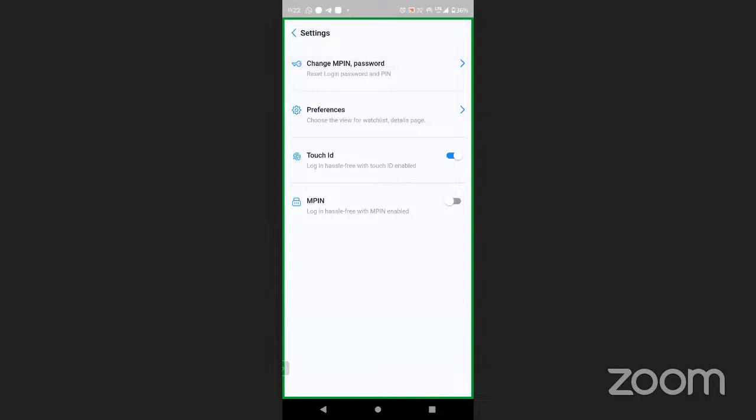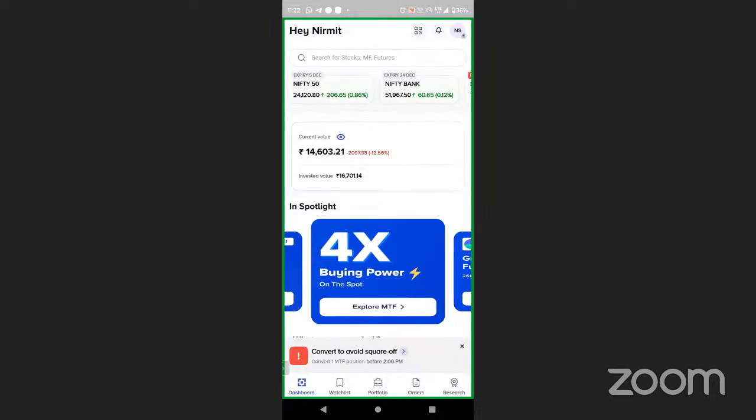On the same device I can add up to 5 logins. So if I have 4 or 5 family members' accounts, I can enable this. Once you enable Touch ID, the way you unlock your mobile with touch, you can log in to your application. The same way we use a 4-digit PIN for unlocking our mobile, you can unlock your InvestRight application. In that case, you don't need to remember or enter your user ID, password, and OTP every time. So this is the first step, very important.